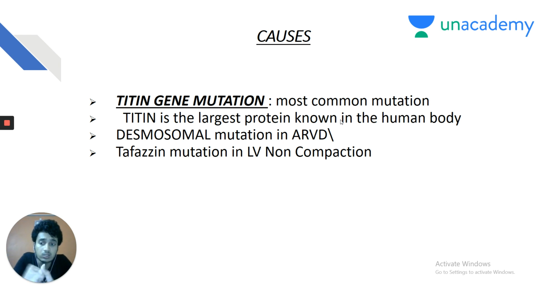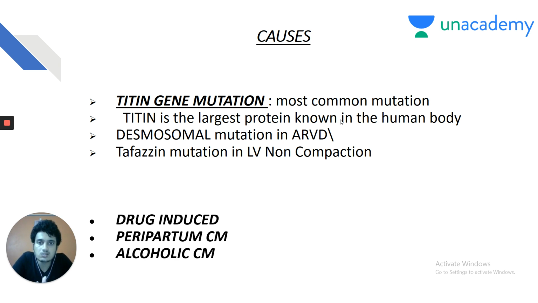And again, the fourth and the most important gene that you must know is beta-myosin gene mutation implicated in hypertrophic obstructive cardiomyopathy. So, when you read the topic of cardiomyopathy, you must be aware of all these four genes. These are memory points, my dear friends, so you must be thorough with them. Titin, most common genetic or inherited cause of dilated cardiomyopathy. Desmosomal gene mutation in arrhythmogenic right ventricular dysplasia. Deafening gene mutation in left ventricular non-compaction.